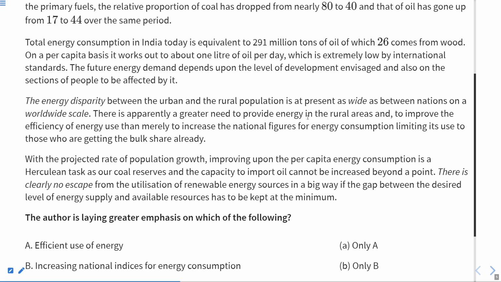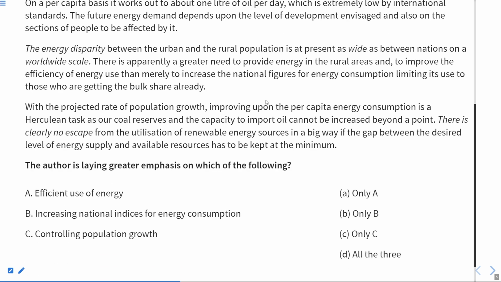The apparently greater need to provide energy in rural areas to improve efficiency of energy use than merely to increase the national figures for energy consumption, limiting its use to those who are getting the bulk share already. With the projected rate of population growth, improving upon the per capita energy consumption is a Herculean task. So here we can say that only A, efficient use of energy, is the only emphasis of the author, because the others are limited. Herculean means it is very difficult, so he's not emphasizing that.